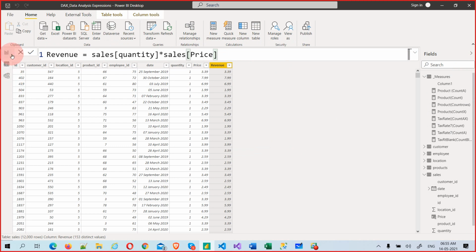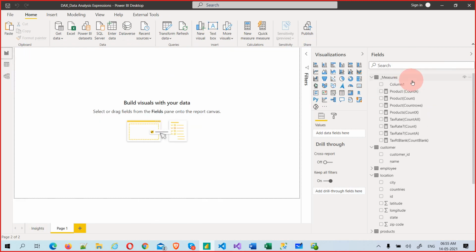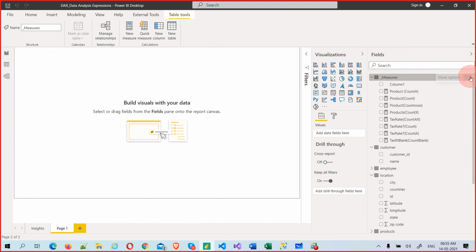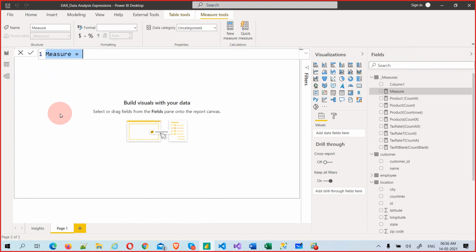So what is a good idea? The good idea is to create a measure. How to create the measure? Simple. New measure, that is the revenue measure. That's the best practice we need to define: when to go for what. I want to explicitly call it revenue measure because a revenue column is also there. If I just give revenue, sometimes you will get confused. So that is the reason I am giving the explicit name, revenue measure.